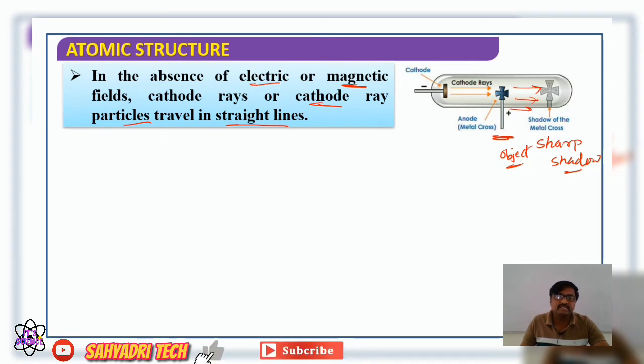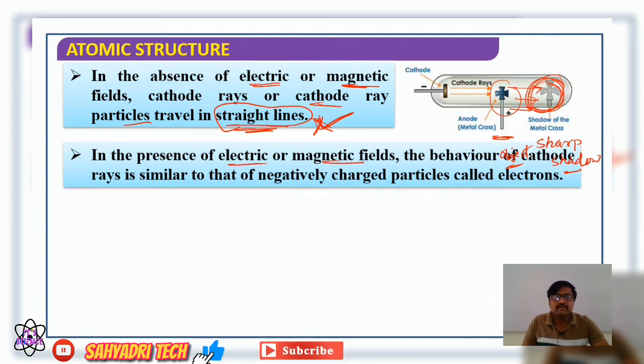It indicates that they are traveling in a straight line. If you won't get a sharp shadow, then they are not moving in a straight line. Therefore, we concluded they are traveling in a straight line, and even in the absence of an electric or magnetic field, cathode ray particles travel in a straight line itself.